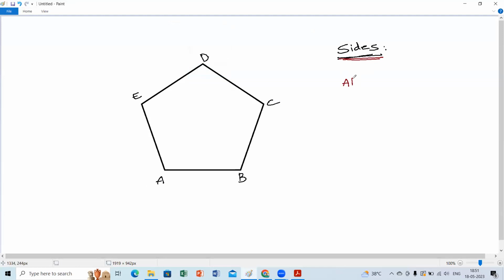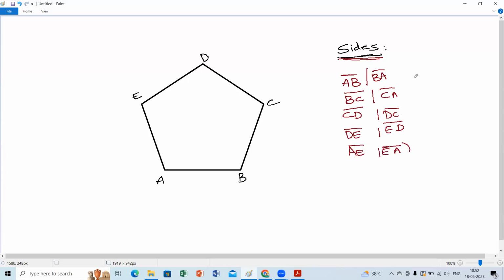AB is a line segment. Then BC, CD, DE or ED, EA or AE. You can write in both ways, either AB or BA, BC or CB, CD or DC, because these lines are the sides of the figure.